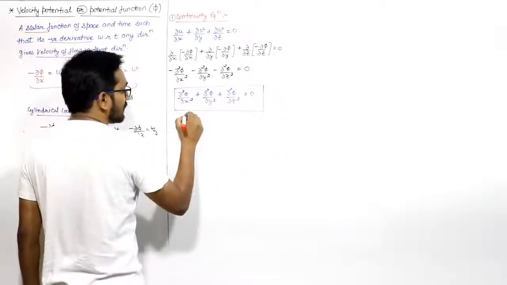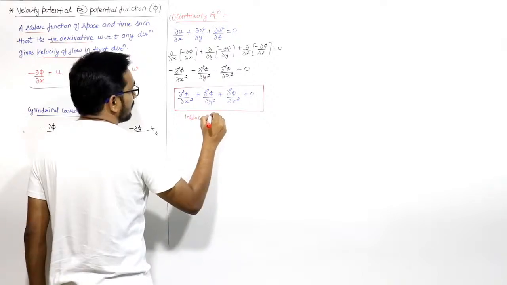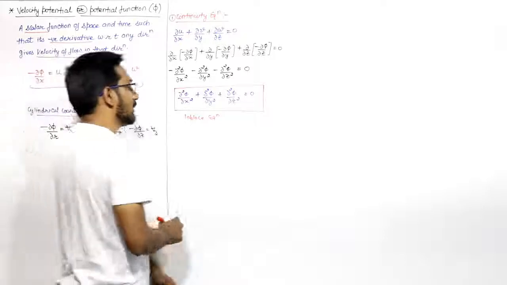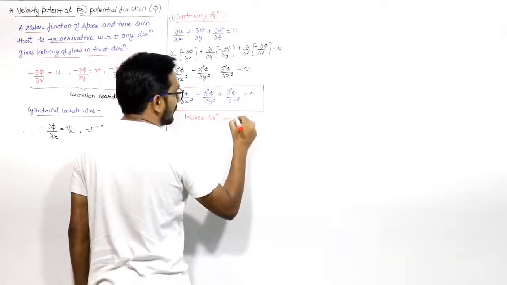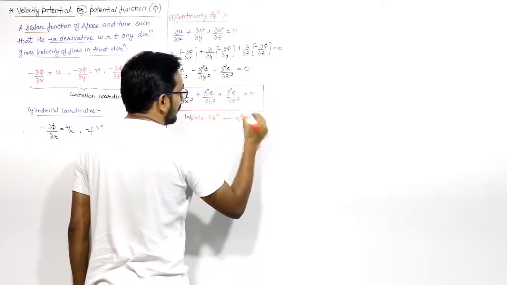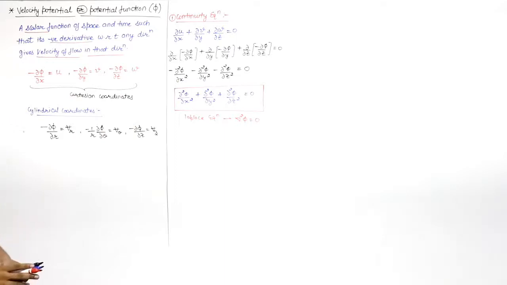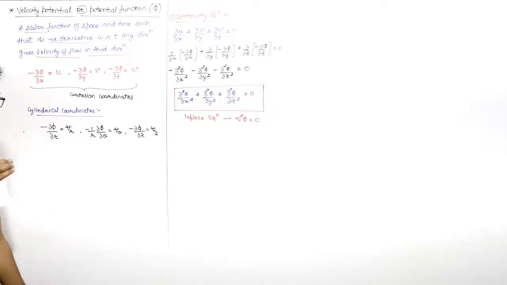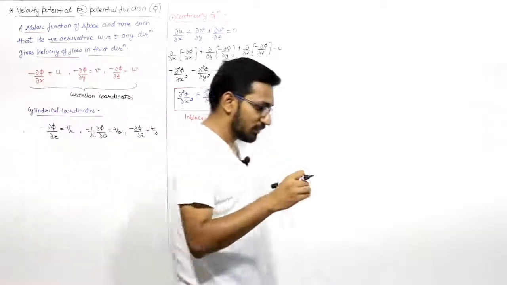What is this? This is known as the Laplace equation. You know from basic mathematics, this is known as the Laplace equation. The Laplace equation can be written as del square phi is equal to 0, which means, just pay attention guys, if the phi function exists, if phi is available, and if it satisfies the Laplace equation for a flow,